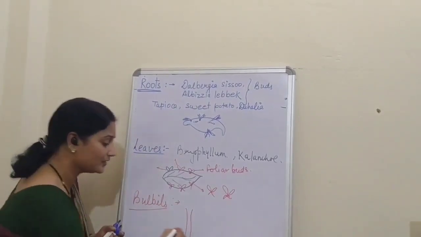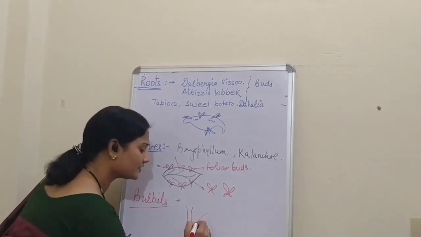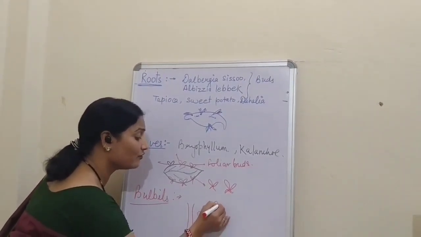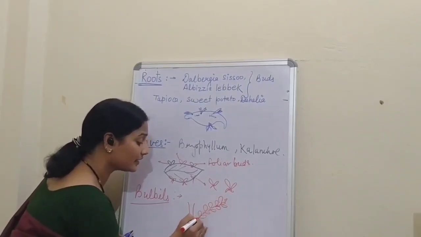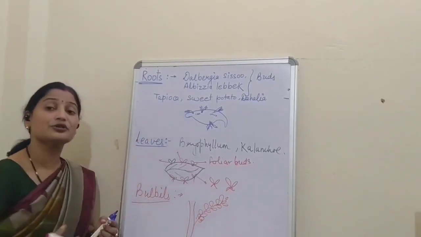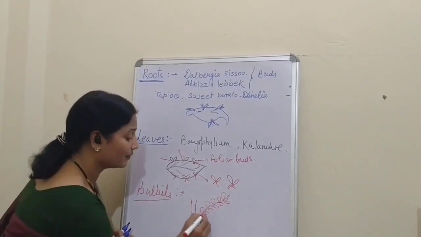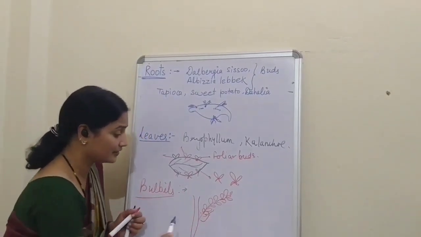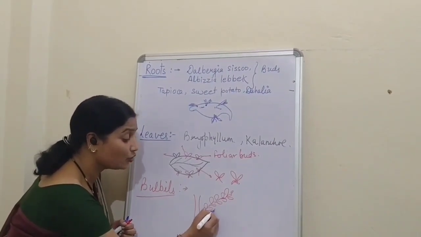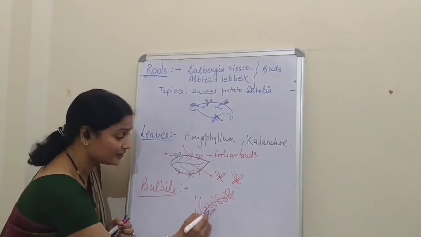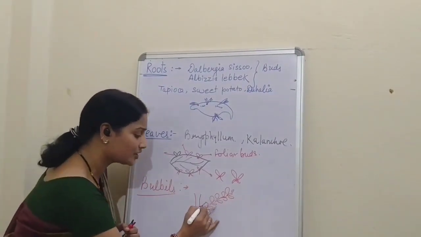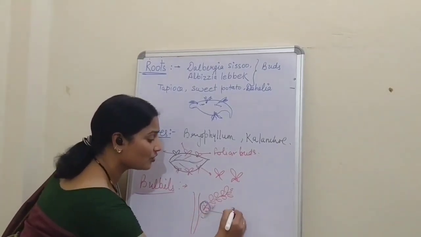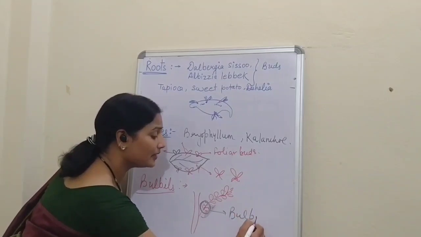See what I mean to say. Suppose this is a plant and this is the inflorescence. The meaning of inflorescence you have already read in class 11, that is the arrangement of flowers. Some flowers present at the lower part of the inflorescence develop a structure called a bulbil.